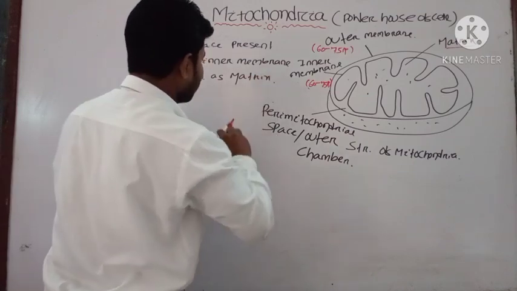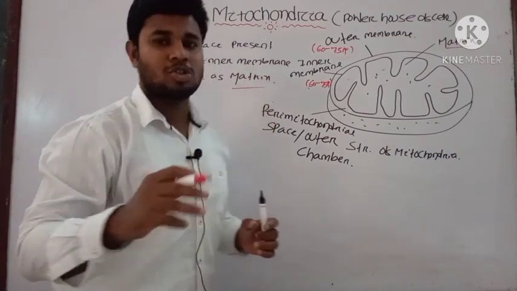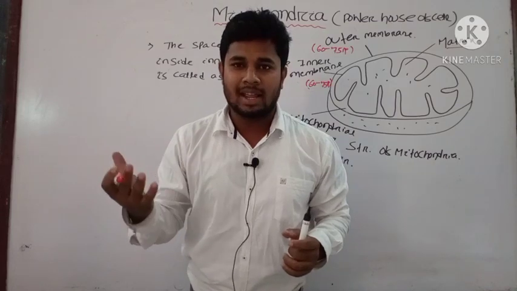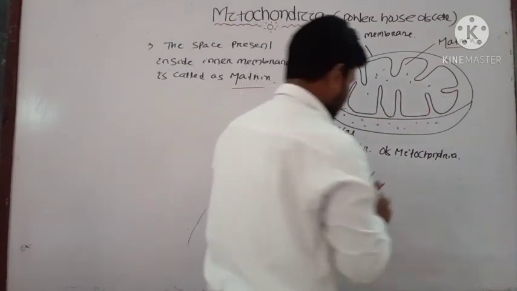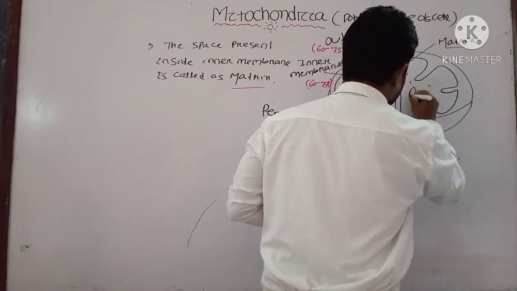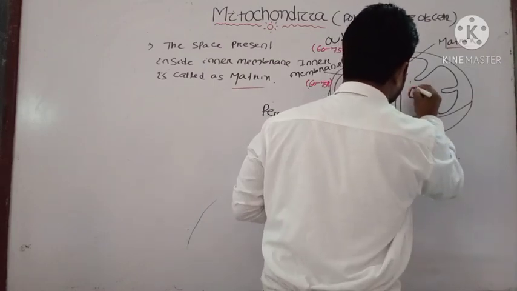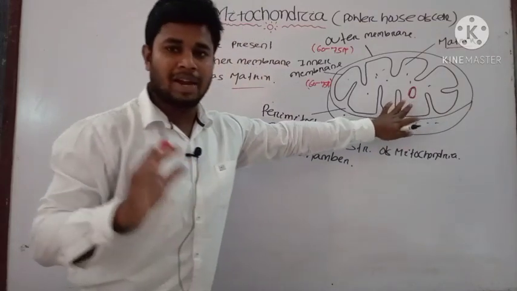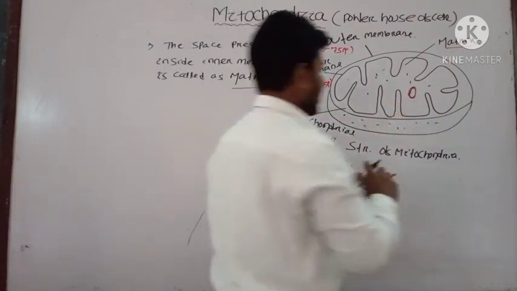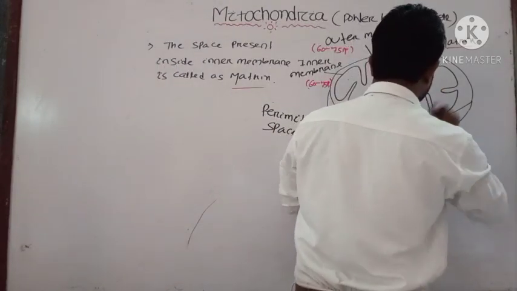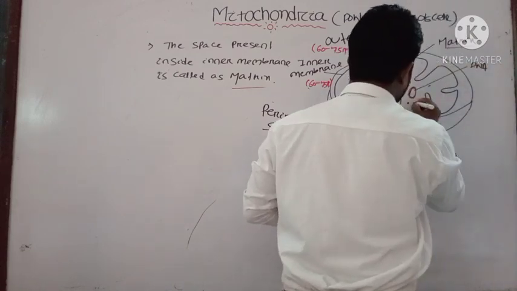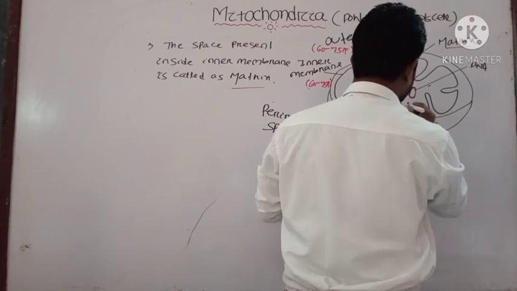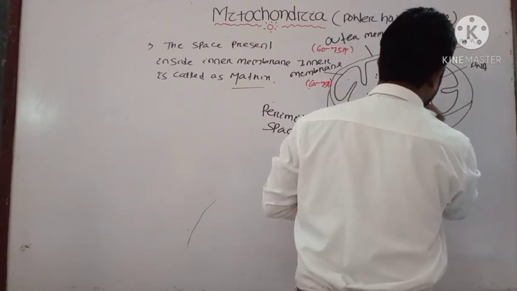Okay, as it is a fluid-like structure, it contains most of your proteins, DNA, RNA and enzymes which are present inside your matrix. You can find most of your DNA. It is mitochondria having its own DNA. Then some RNA molecules are also present.